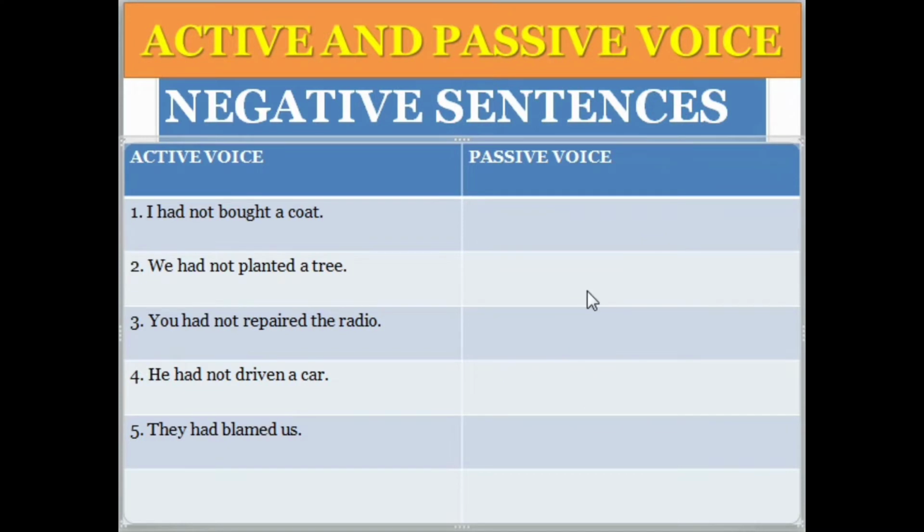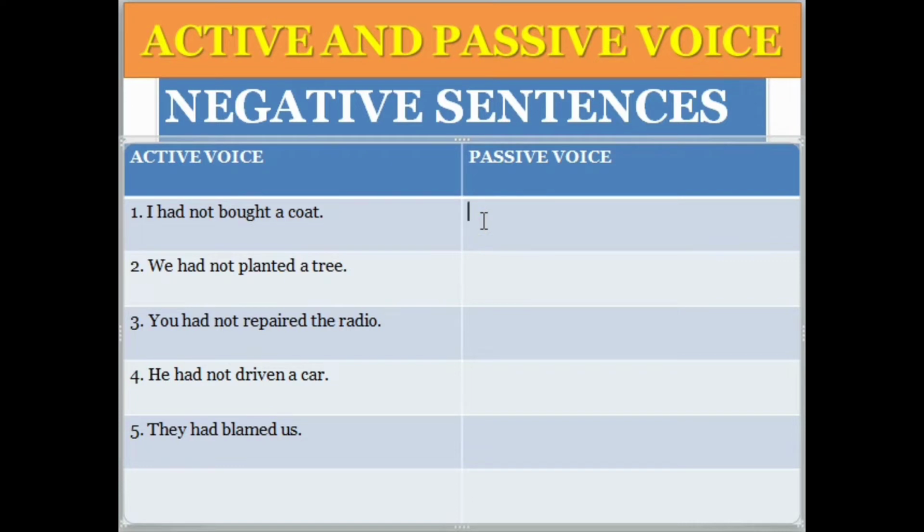Okay, my dear, so now here we are having the negative sentences of the past perfect tense. How to change into the passive voice? I had not bought a coat. Definitely it will be changed simply by using had been and the third form of the verb. So let us do some practical work.